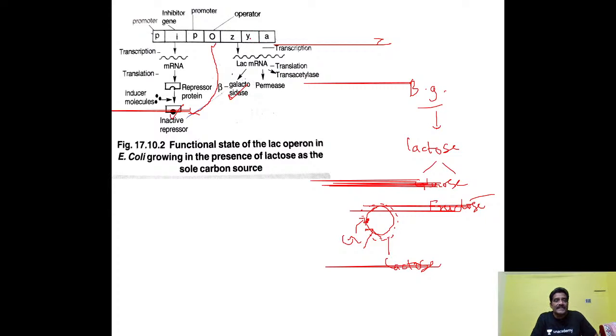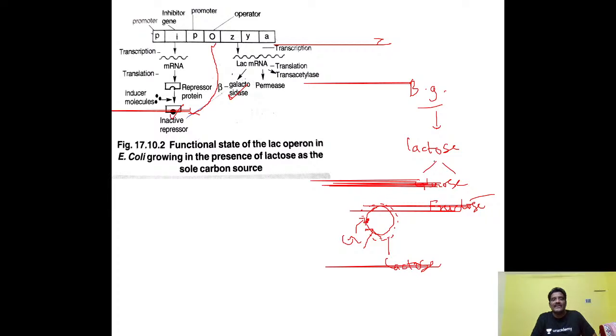But the Y gene here is there now. This Y gene is able to synthesize this permease enzyme. In what way is permease enzyme important? This enzyme is present in the cytoplasmic membrane here, like this in E. coli. So this permease enzyme allows the glucose from outside to inside. So glucose is a carbon source of energy here. So this energy will be utilized by the E. coli bacteria.